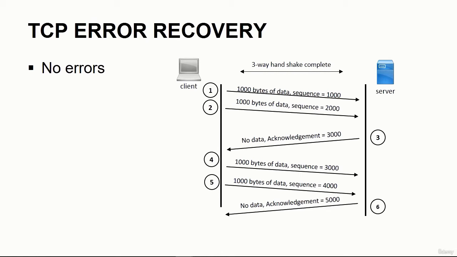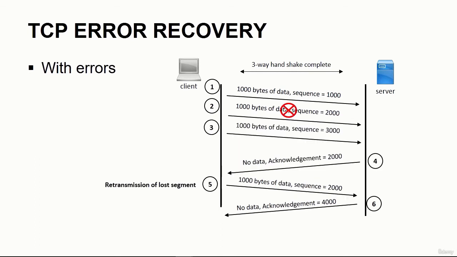Then we get to step 4. In step 4 and in step 5, the client sends two more segments. Again, each of 1,000 bytes with the sequence numbers of 3,000 and 4,000. So the client knew the server received both its previous segments because it got the ACK back with the next expected sequence number of 3,000. So the client went ahead and sent two more segments with another 1,000 bytes each with sequence numbers 3,000 and 4,000. And this process would continue. As you see in step 6, the server, upon receipt of the next two segments, sends an acknowledgement back with a next expected sequence number of 5,000.